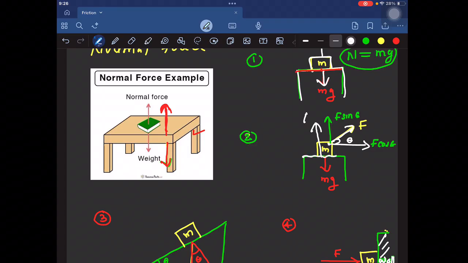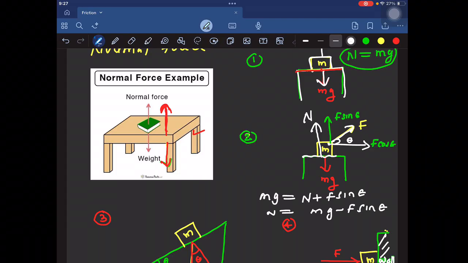Now look, if the body stays on this inclined surface, the body is neither moving in the up direction nor in the down direction. It means that this mg cos theta is cancelled by some other force. What is that force? That is the normal force, which the surface acts on the body, in this direction N. So here N is cancelling mg cos theta, so N is equal to mg cos theta. Okay, got it?